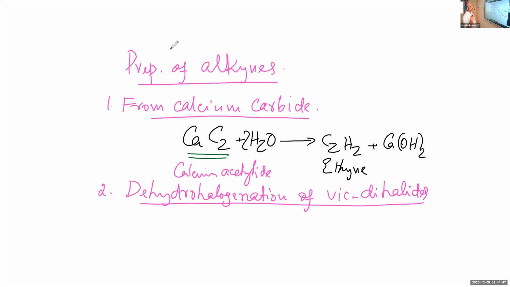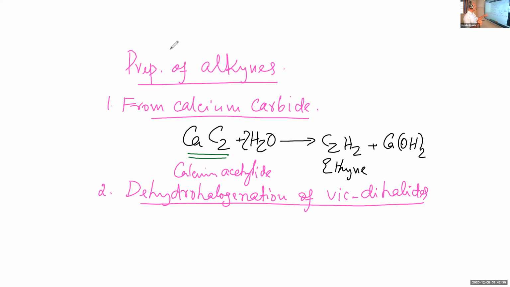We had seen this term the last day, vicinal. What is special with the vicinal? Vicinal is coming from vicinity, neighborhood, immediate neighbors. So vicinal dihalides will have the halogen atoms on the vicinal carbons, that is, carbon atoms at the neighboring position. They are called vic, that's the short form of vicinal dihalides.